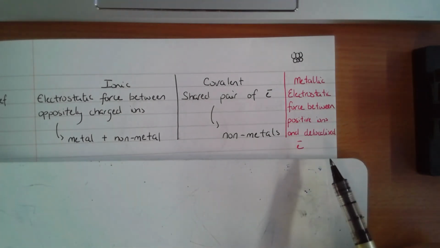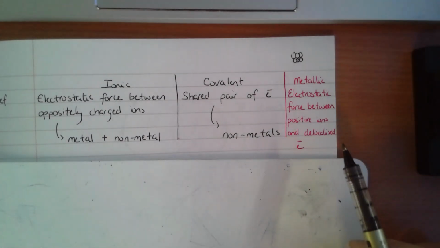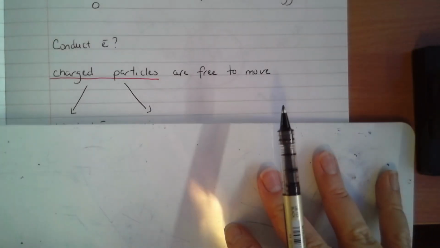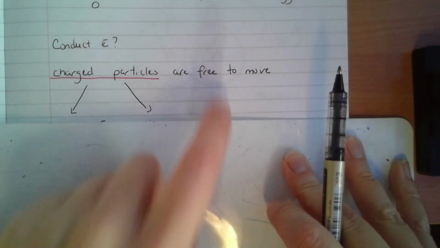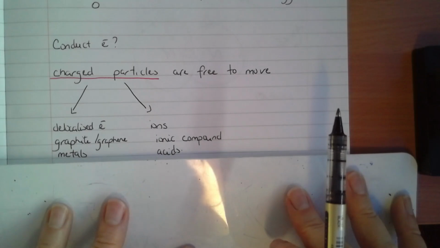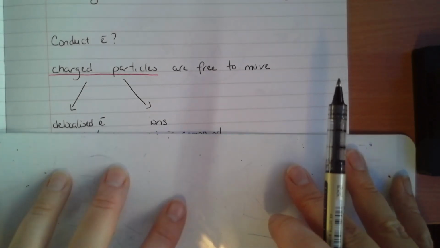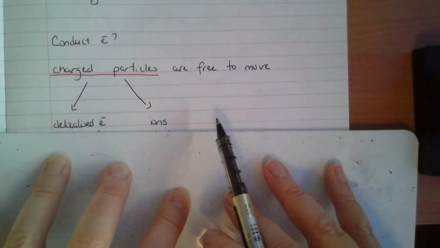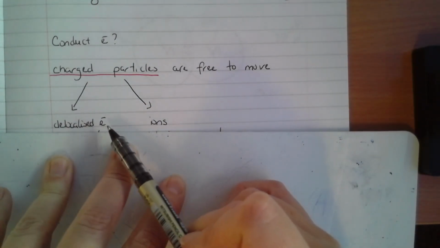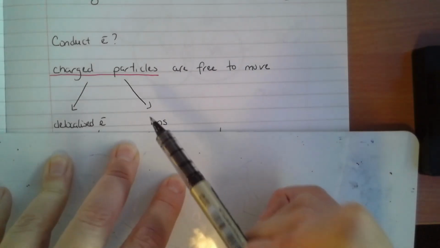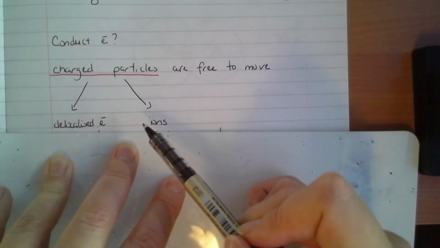The other property we need to look at is, can metals conduct electricity? And when we were looking at this last week, we said in order to conduct electricity, a substance needs charged particles that are free to move. And I told you there were two types of charged particles. You have delocalized electrons and you have ions. Now, metals have both. They've got ions and they have delocalized electrons. But you want the one that's always free to move.